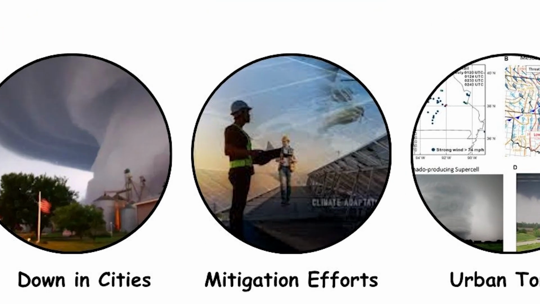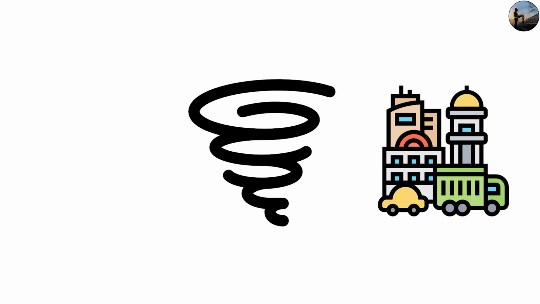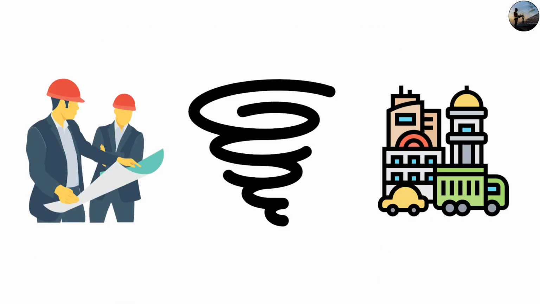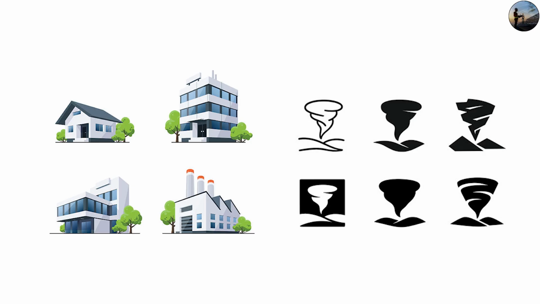Scene 9. Engineering and mitigation efforts. As our understanding of tornado behavior improves, cities are adapting. Engineers now study how buildings interact with rotating wind fields to design safer structures. Modern building codes in tornado-prone states like Oklahoma and Kansas require reinforced roofing and impact-resistant windows.